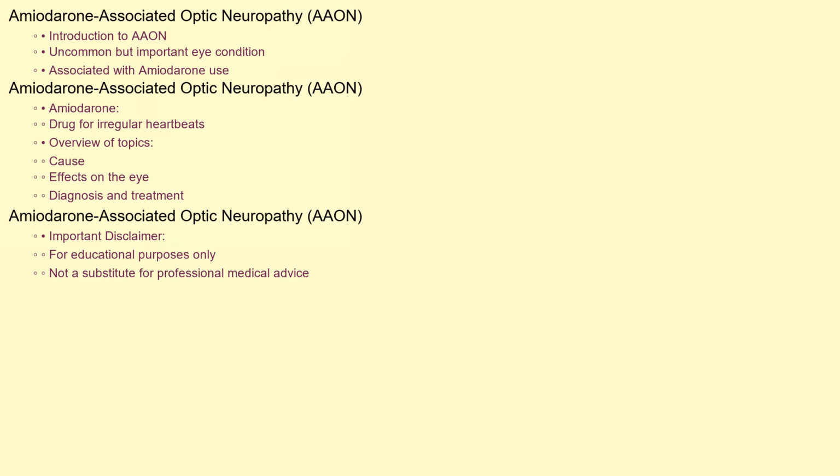Hello and welcome. Today we'll be discussing a relatively uncommon but important eye condition, Amiodarone-associated optic neuropathy, or AAON. This is a visual problem that can arise in people taking the medication Amiodarone, a drug primarily used to treat irregular heartbeats. We'll explore what causes it, how it affects the eye, how it's diagnosed, and what can be done about it. This information is for educational purposes only and does not substitute professional medical advice.